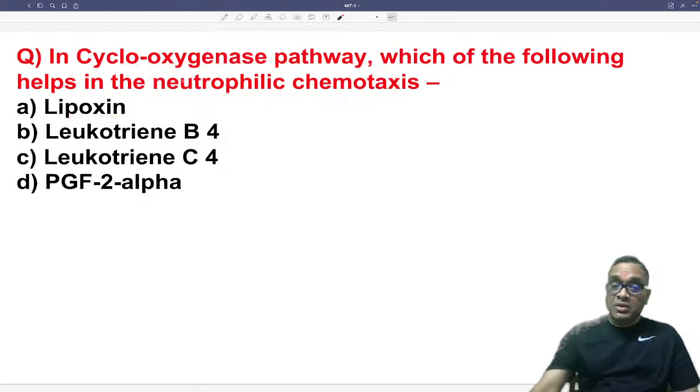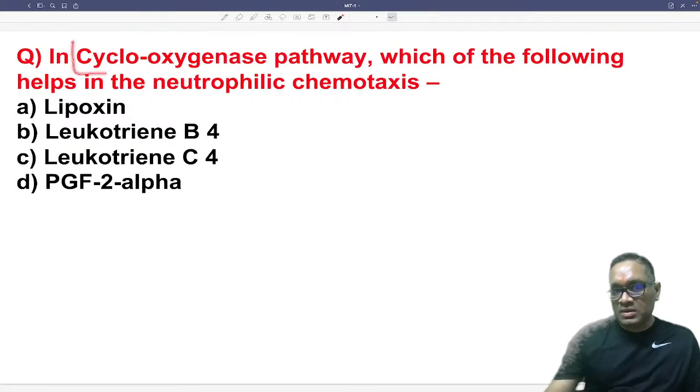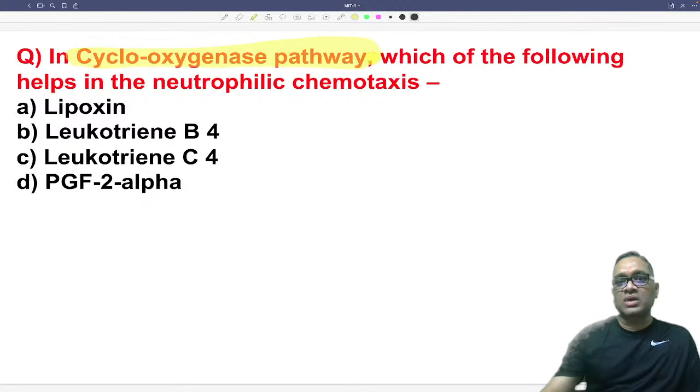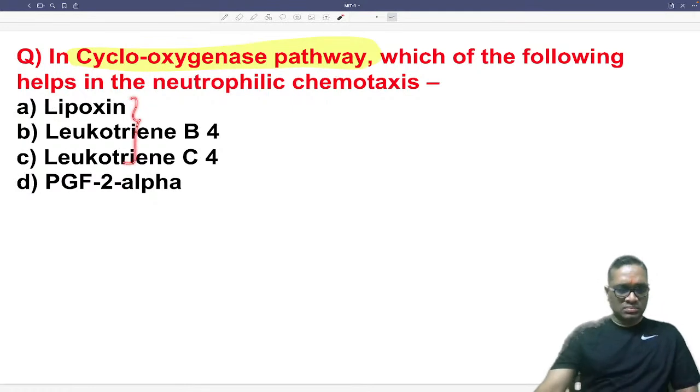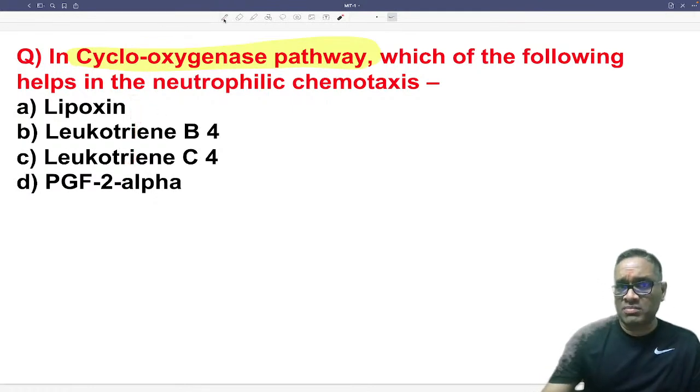Now, probably you have not read the language of the question carefully, because in the language you can see what is the question, which pathway I am talking about. Did you notice which pathway? Cyclooxygenase pathway, right? And all these lipoxin, leukotrienes, leukotriene B4 and C4, can you tell me which pathway they belong to? Cyclooxygenase or lipooxygenase? These are lipooxygenases.